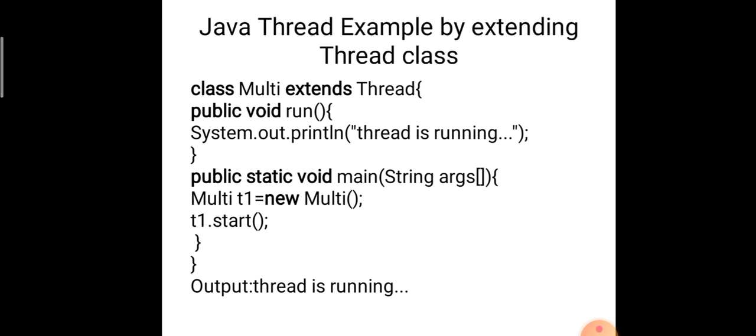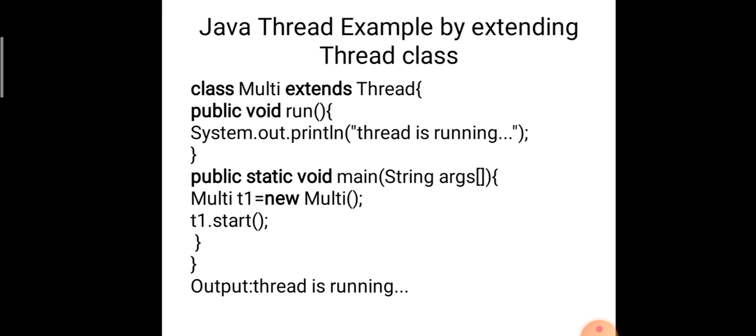Next step will be having a public static void main. So this is the main function for this Java program. Public static void main, String args. Within that only we are going to create an object for a particular class. So I'm creating an object called t1 for Multi, the class name Multi. So class name, object name equal to new class name. By using the object name, I just call the start method because the class is already extended from the Thread class. So we just call the start method by creating an object for the particular class.